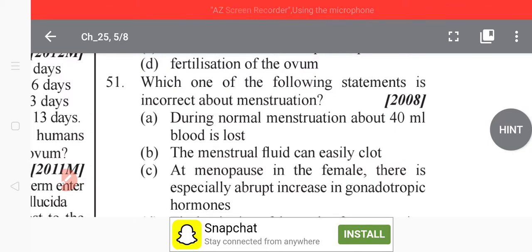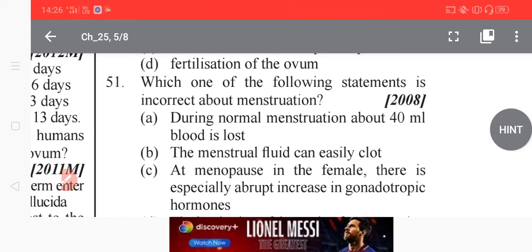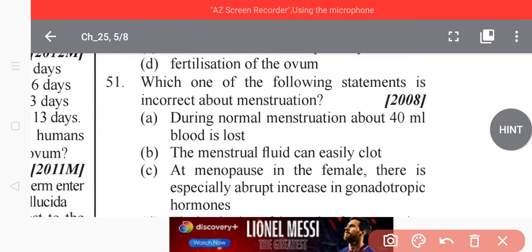So tell me, student. We have to read very carefully. So option A, option B also. After this, the menstrual fluid can easily clot? No, no. It does not clot easily.